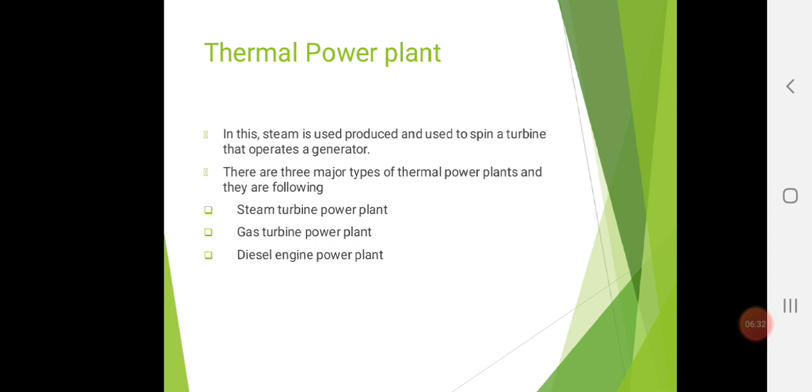A conventional thermal power plant uses coal, oil or natural gas as fuel to boil water to produce the steam. Obviously, how do we get steam? Steam is nothing but water vapor.